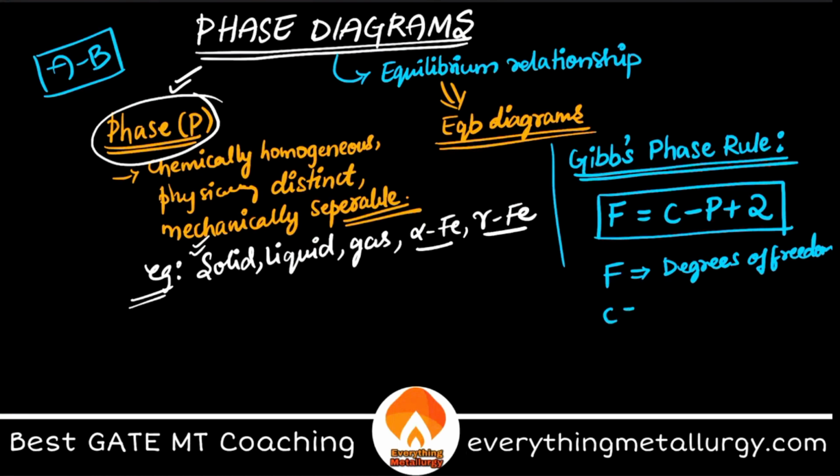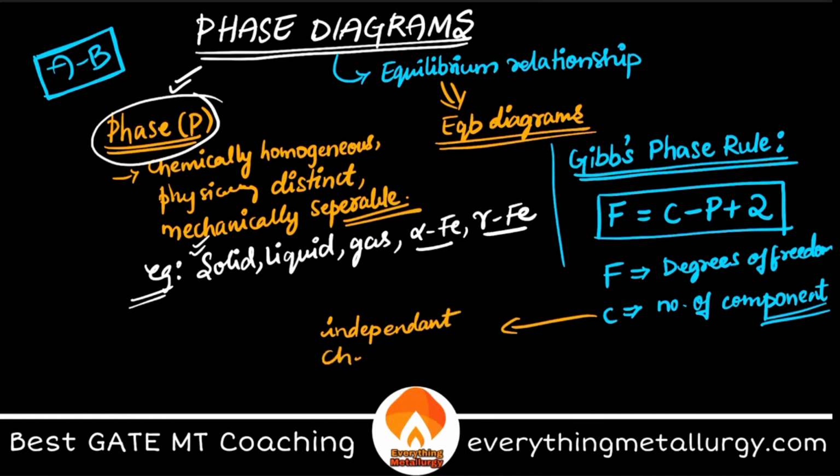Okay, and C is nothing but the number of components. So what are these? What is a degree of freedom and what is a component? As I just gave this example of an AB alloy, AB is mixed in a particular ratio to form some alpha phase, right? Then in alpha phase we have how many components? 2 components.